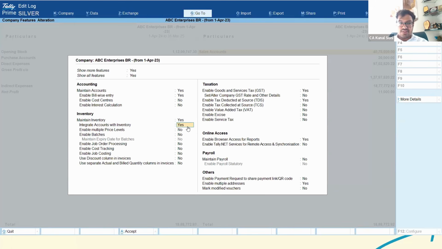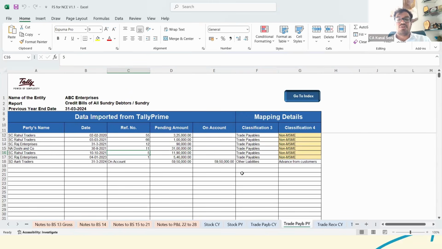Your existing stock summary in Tally is reflected in your balance sheet and P&L. However, if integrate accounting with inventory is set to no, then the stock in hand ledger is created and you can just manually update the stock figures there. So if you don't want the inventory details in your financial statements, or you don't maintain the same in Tally, what you could do is set integrate accounts and inventory to no. Accordingly, only the stock in hand ledgers would be imported through that particular XML file in the Excel utility. And if you want the stock data also, then you could set that option to yes.